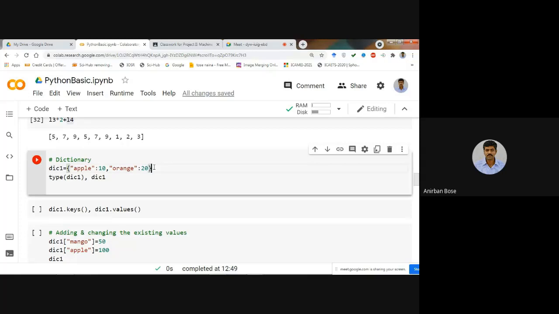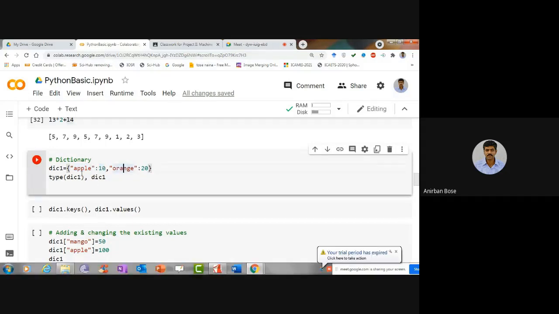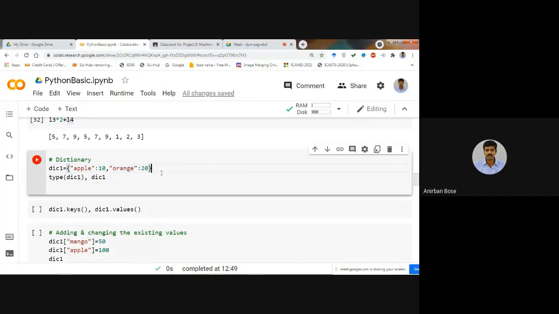And there is no order basically. Okay, there is no question of order. So that means there is no question of index. Okay, so this apple is kind of an index and its value is 10. Orange is kind of an index and its value is 20. Okay, so this is not actually called an index, it is called a key, and this is the corresponding value. And the syntax is very important. The key is written within quotation, and then a colon and then the value. And after that, the next key value pair. Okay, so this is the structure, how this dictionary is defined.